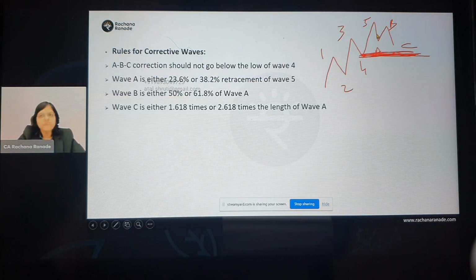So whatever is the wave 5 current retracement, how much should it be? Either 23.6% or 38.2%. Right now we can't measure it. To measure that, we're going to use the Fibonacci retracement tool.